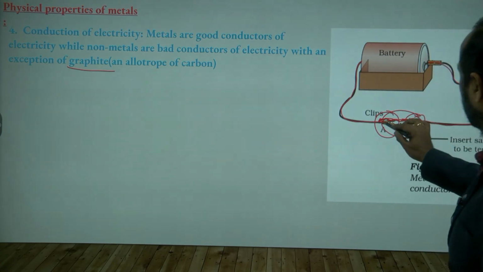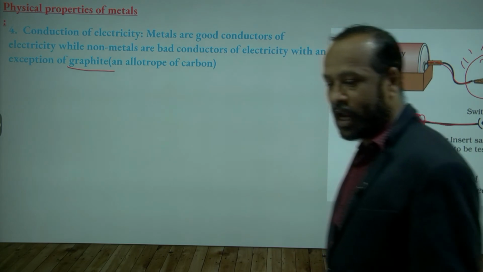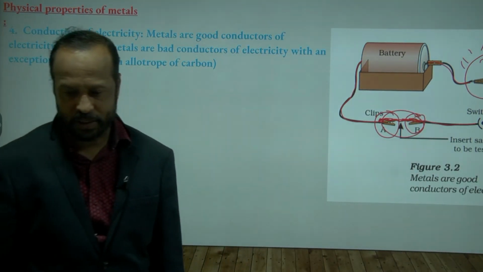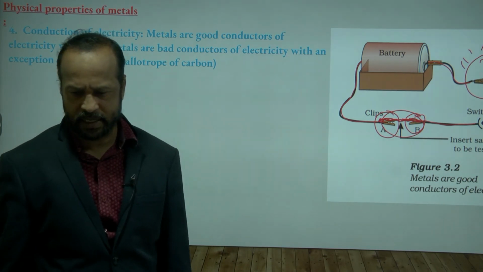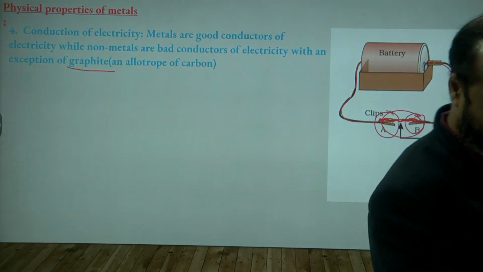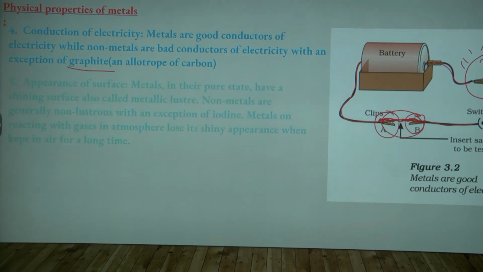Okay. So meaning is what? These metals are good conductors. So metals allow the electric current to flow through them. Hence they are called good conductors. Is this clear? Yes, sir. Note down this one also. Done? Go to the next property now.